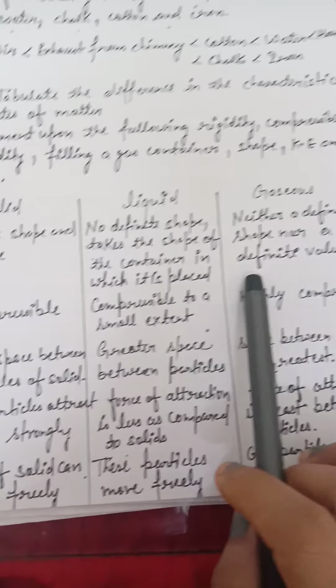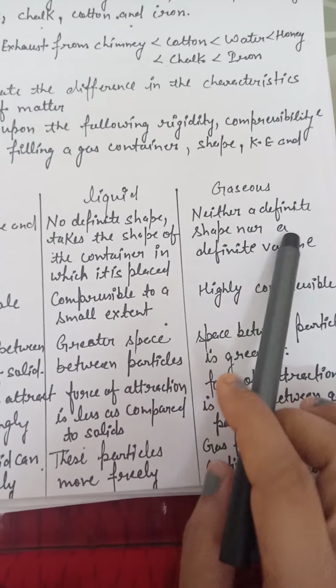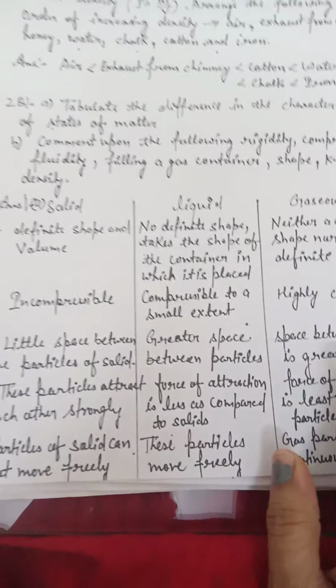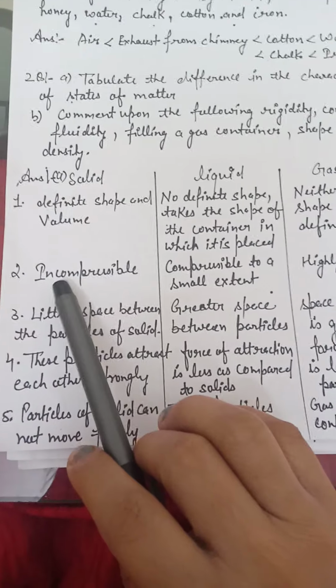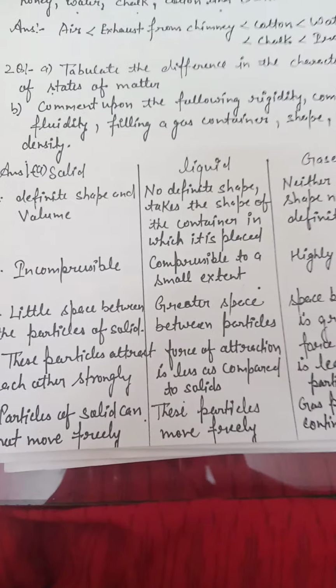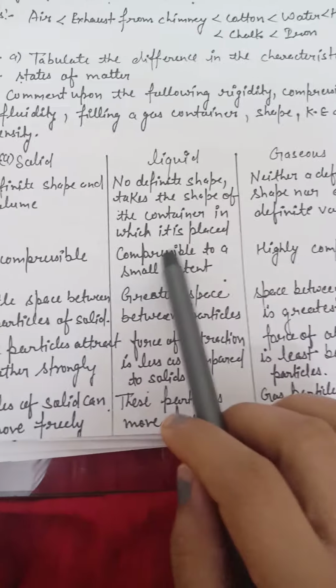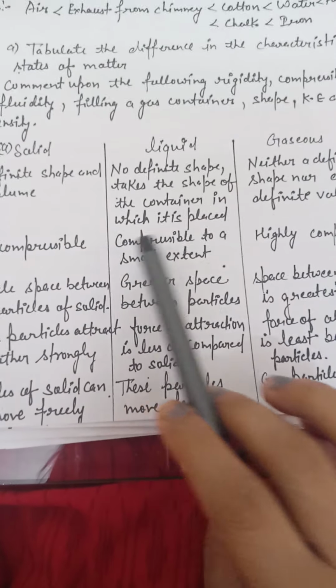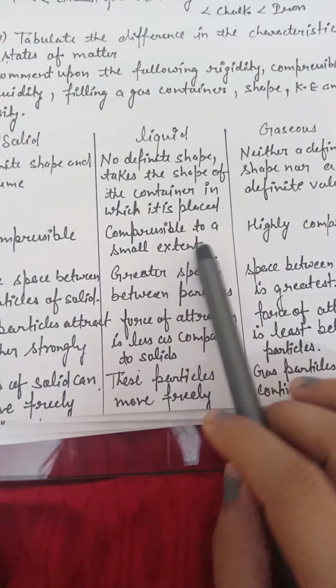Gases have neither definite volume nor definite shape. The next property of solids is that they are incompressible, because the interparticle spacing is very small. Liquids are compressible to a small extent, and gases are highly compressible.